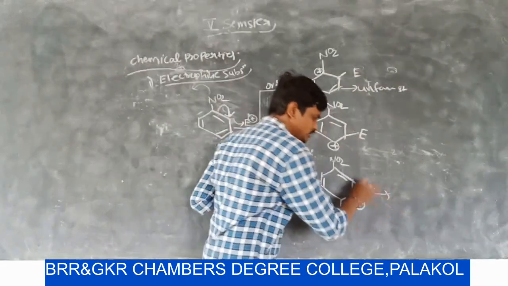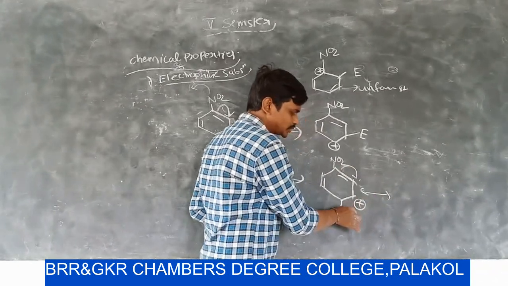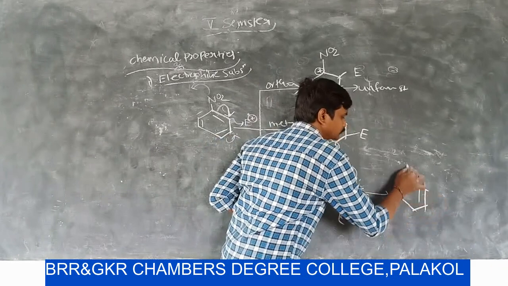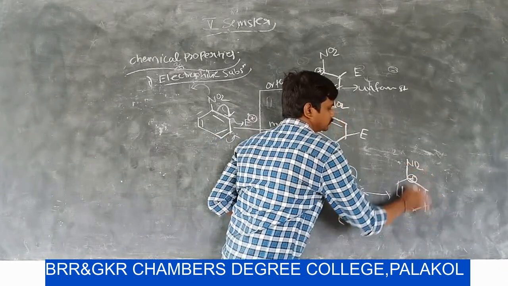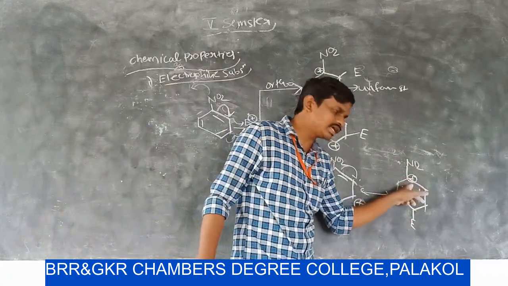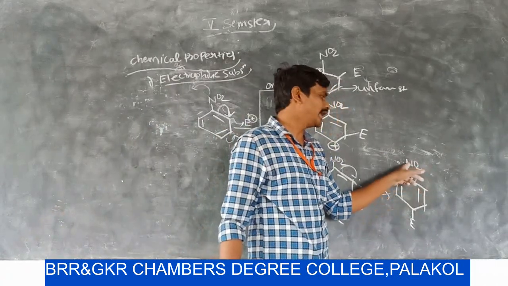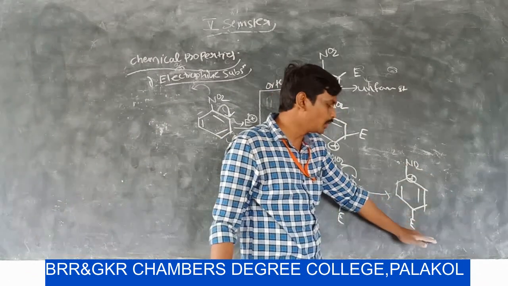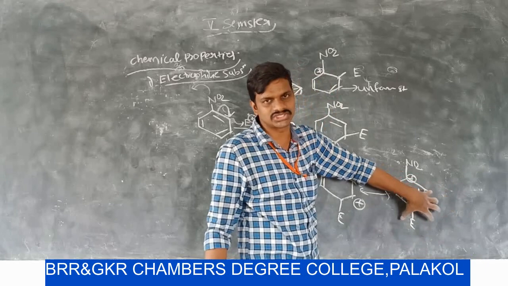Now the next resonance structure: if the formed positive charge is stabilized by an adjacent double bond, then you can get this resonance structure. In this resonance structure, the positively charged carbon is attached to the NO2 group. So this is also an unfavorable destabilized resonance structure.